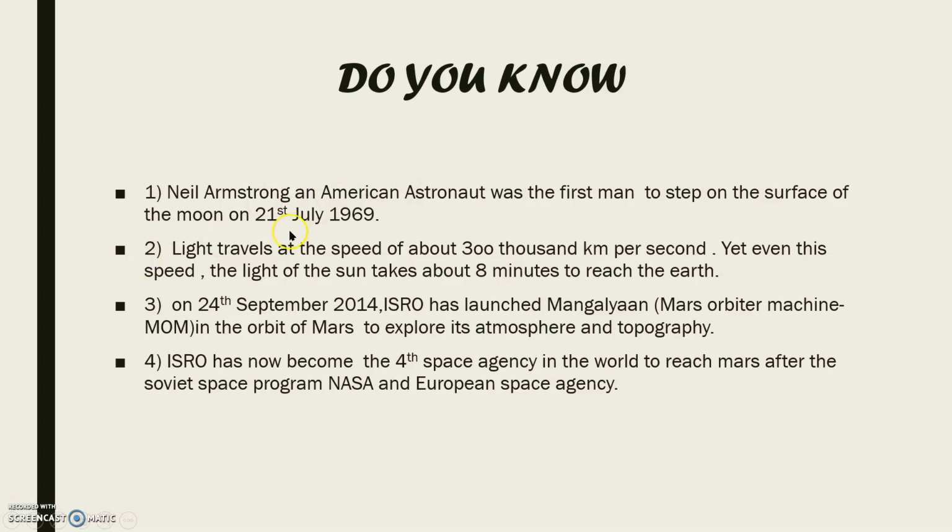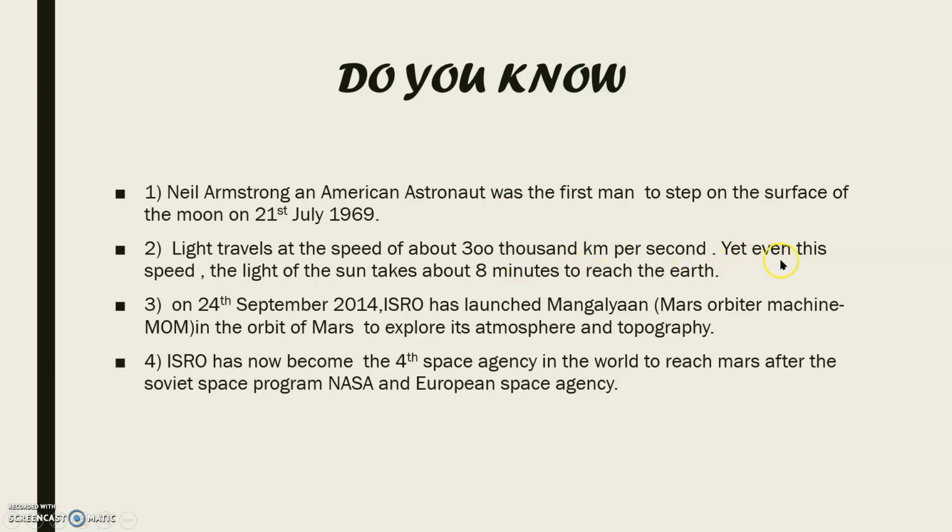Now see, light travels at the speed of 300,000 kilometers per second. What is the speed of light? See, bikes and cars have a speed. Like that, light also travels, but at the speed of what? 300,000 kilometers per second. Per second, this much distance the light can travel.